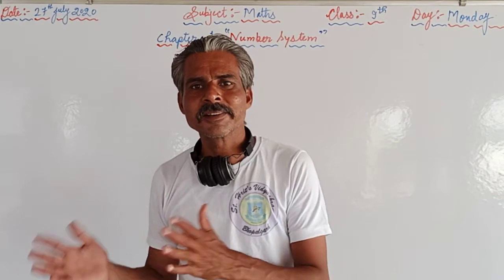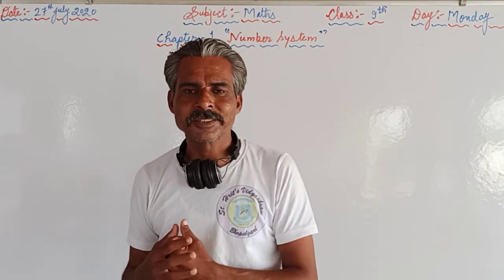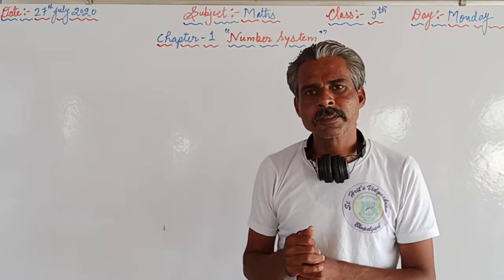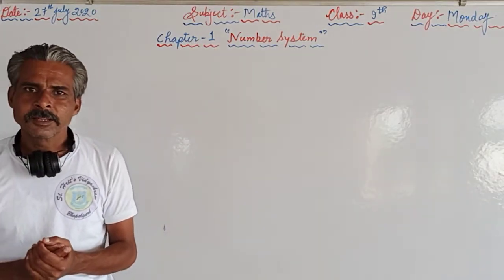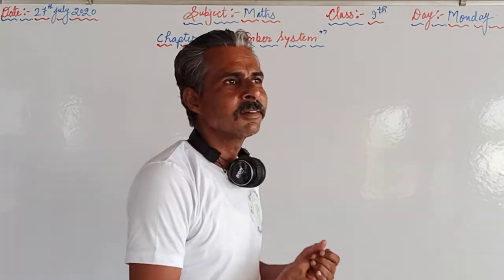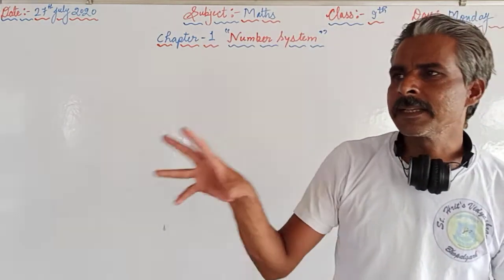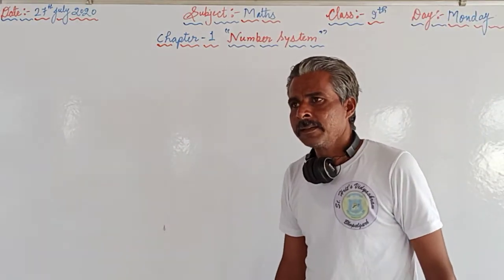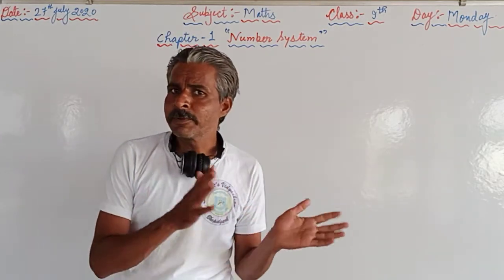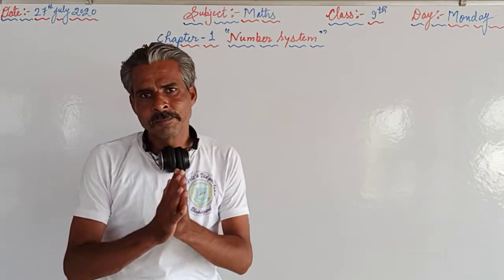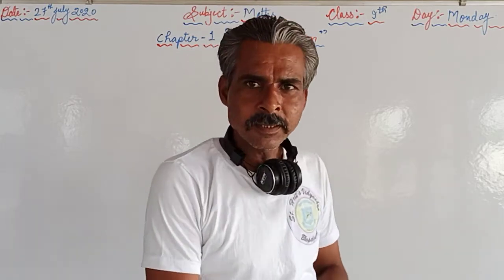At the same time, the irrational numbers are just opposite of rational numbers. Irrational numbers are those numbers which cannot be expressed in the form of p by q. At the same time, if the numbers are given in the decimal form, then we can assess from the decimal form as well whether the given number is rational or irrational. If the decimal form is the terminating one, then we can say that the numbers are rational.